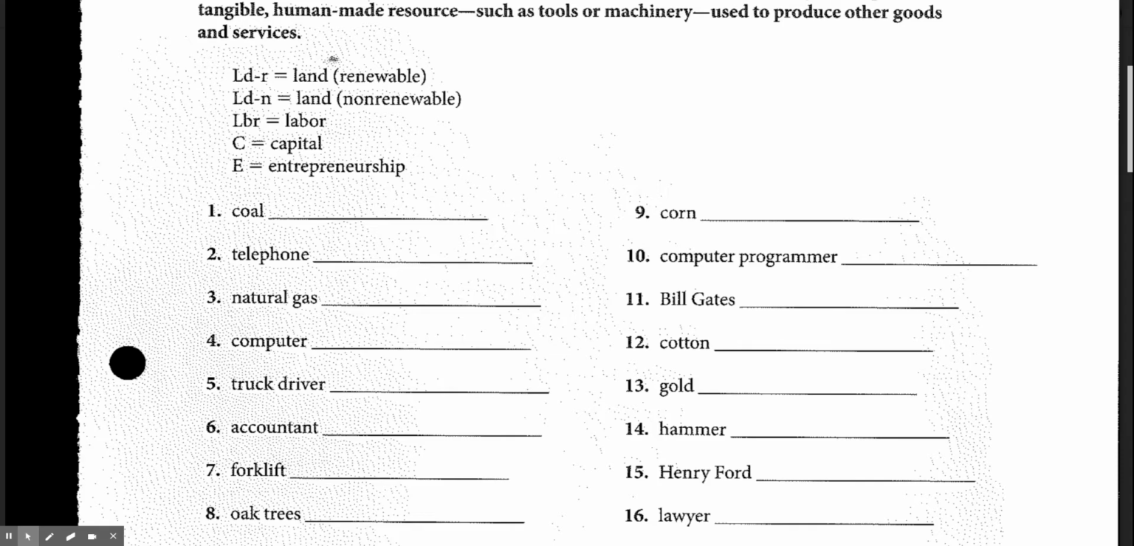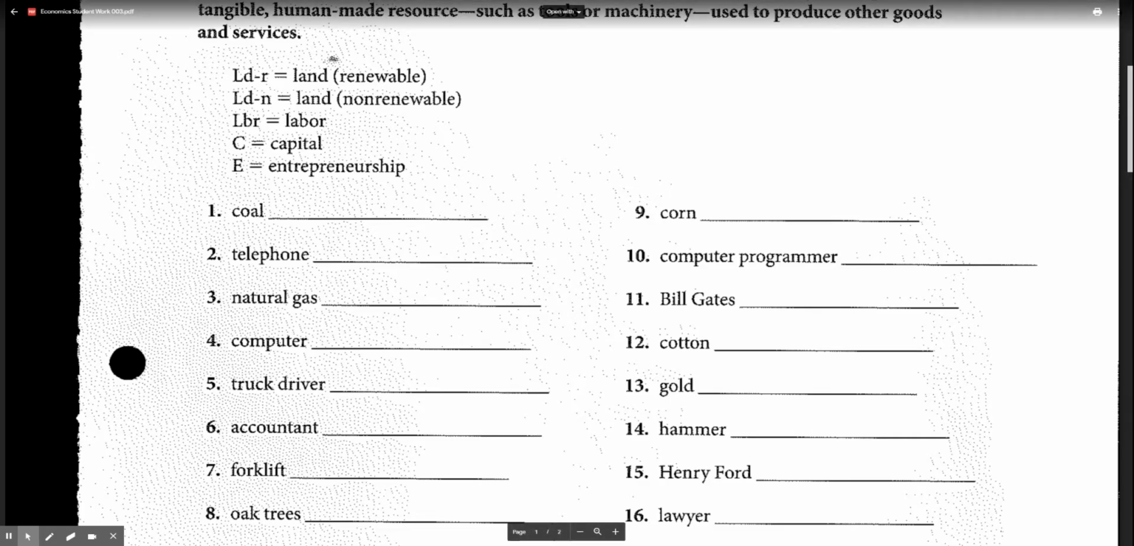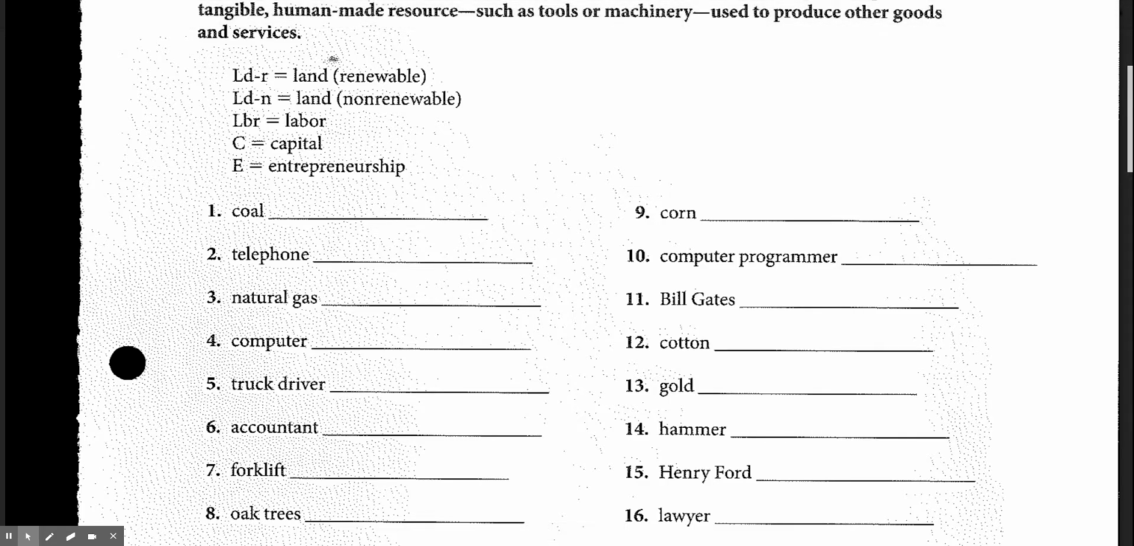Computer, that would be capital. Truck driver. Now in this case, don't make the assumption. Don't read things into this. Like, this is the guy who owns the truck, right? That would make him the entrepreneur. This is just a person driving a truck, so this is a person who would represent labor. An accountant, still, this is not necessarily the guy who owns the accounting company, but this is the accountant, right? So he's also an example, or she is also an example, of labor.